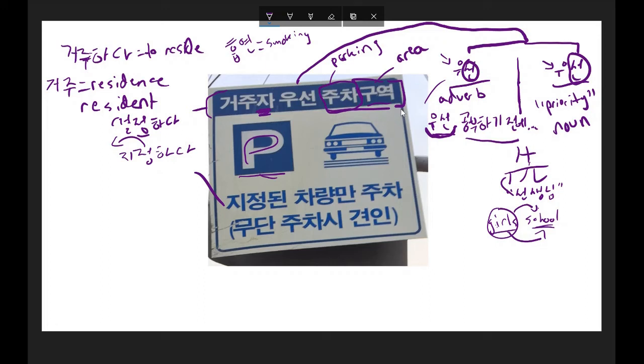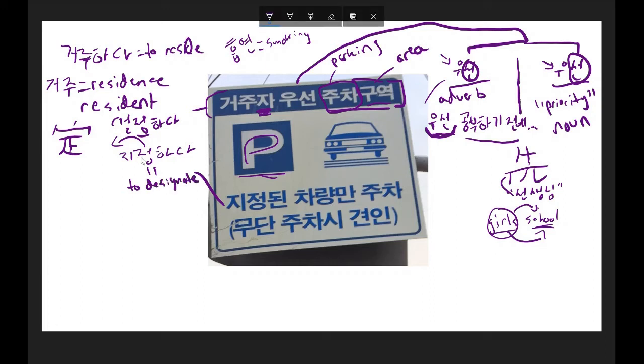And the Hanja character for that looks something like this, and I'm always afraid I'm going to make a mistake on my Hanja because I always say I'm not very good at it. So this 정 refers to decision making or setting or designating. And 지정하다 means to designate.